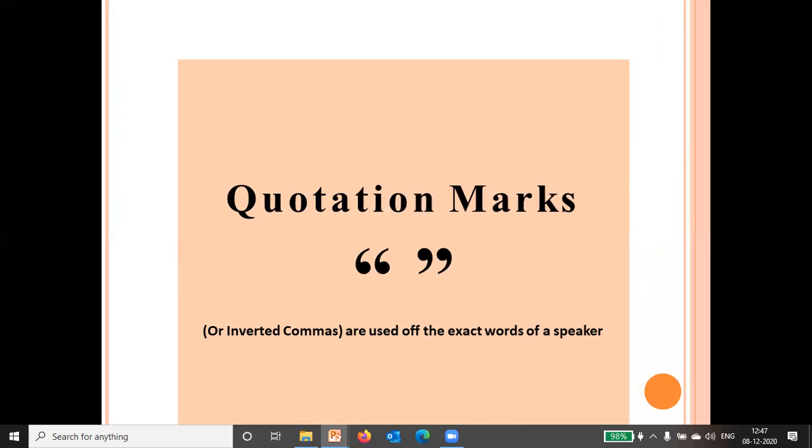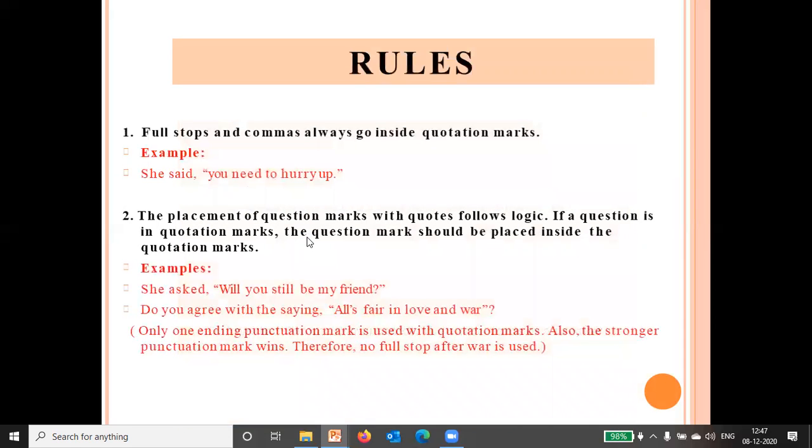Now quotation marks. Quotation marks are used for the exact words of a speaker. It tells the exact words of the speaker, and you can see this sign, inverted commas, or you can say quotation marks. Now when we speak about quotation mark rules, full stops and commas always go inside quotation marks.